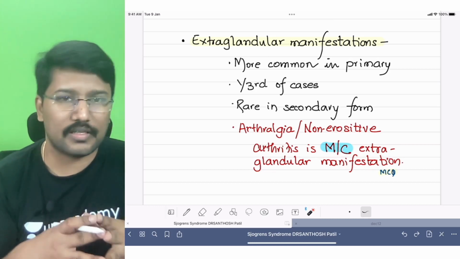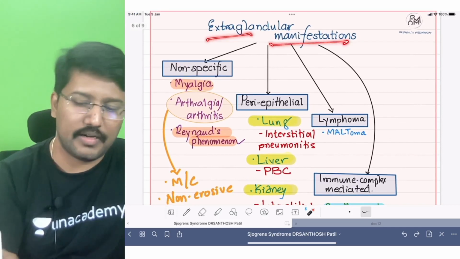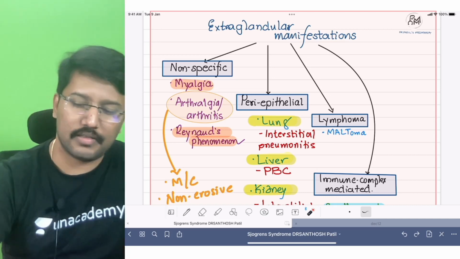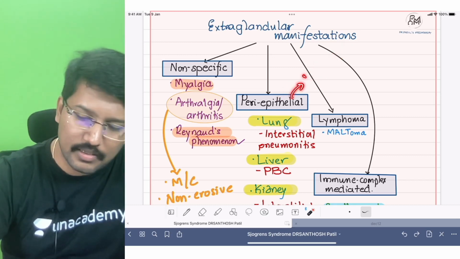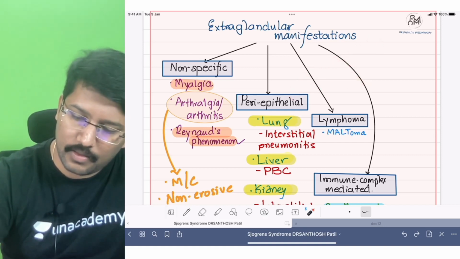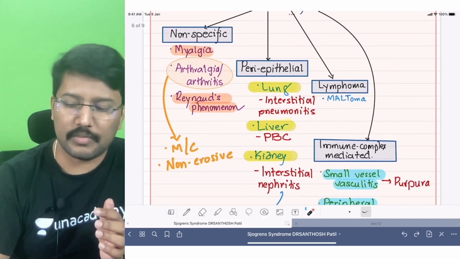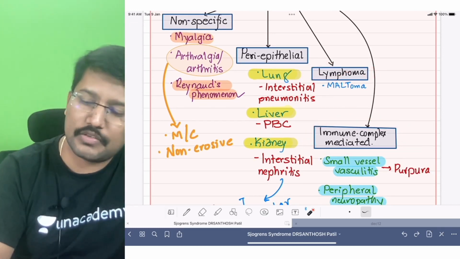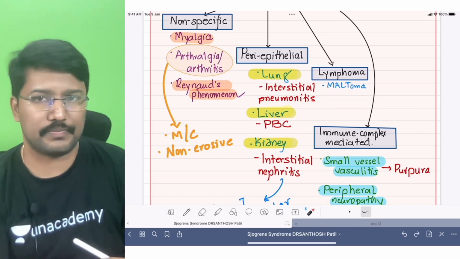Apart from that, what other extraglandular manifestations can we see? These extraglandular manifestations can be divided into 4 major categories. One is non-specific. The second one is periepithelial, where there is epithelial lymphocytic infiltration of important organs. Okay, so what are those important organs? Lung, liver, and kidneys. Then there may be some immune complex mediated manifestations, and also, as I have already discussed, there is a risk of lymphomas that includes MALToma as well as non-Hodgkin's lymphoma, right?